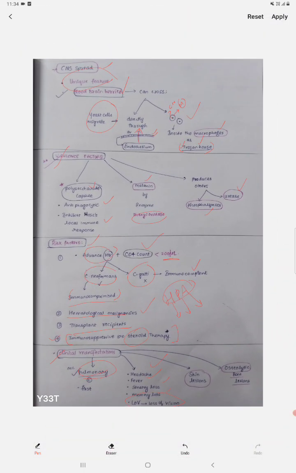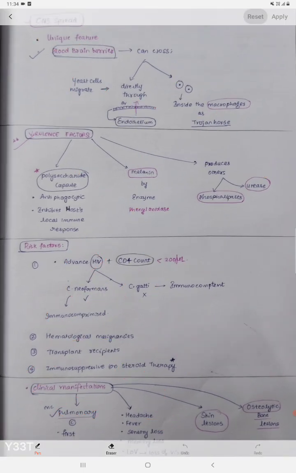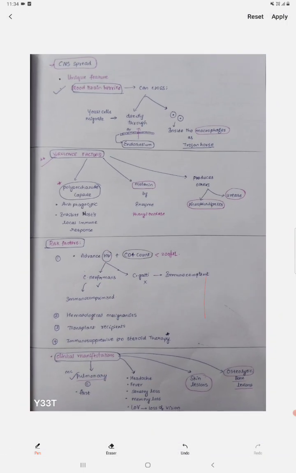And we have two more things, the skin lesions and the osteolytic bone lesions. You can remember each and every point of the clinical manifestations very easily, because the outermost layer is the skin and the innermost is the bone. So you remember like that: skin and bone are affected, and the lungs are affected. And the common features related to meningitis are headache and so on, right? I think it is quite helpful to remember all these clinical manifestations.